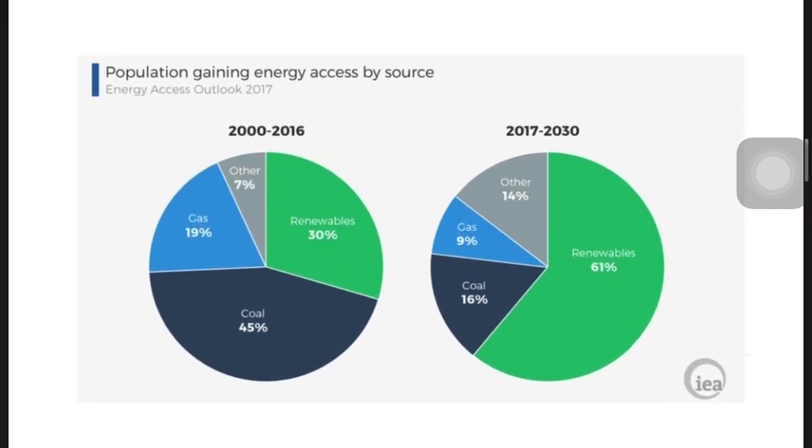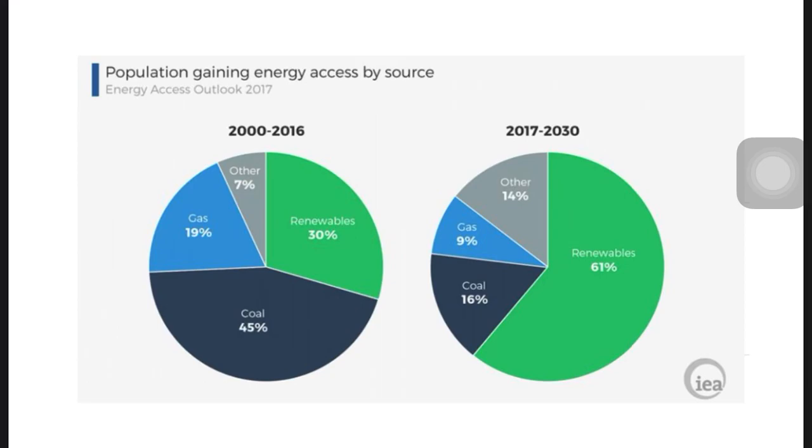Now, these are some IEA data, futuristic data. From 2000 to 2016 we utilized 30% renewable energy in India. That has started, and the Indian government gives a subsidy for that. For example, if you have a 3 megawatt panel costing 1.5 lakh rupees, then approximately 30,000 rupees is given as a subsidy by the government, right? So we are moving towards renewables.